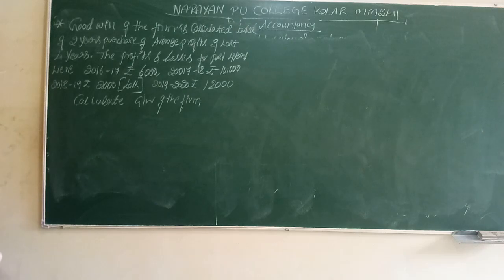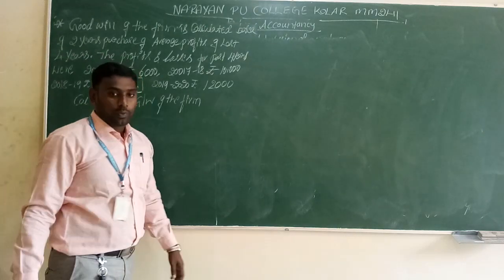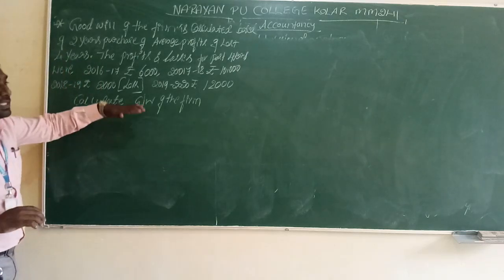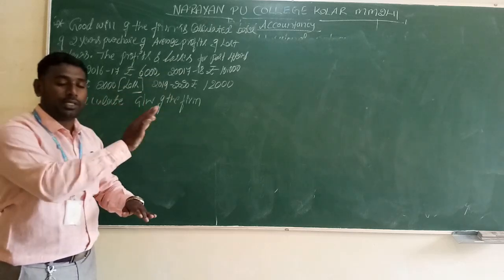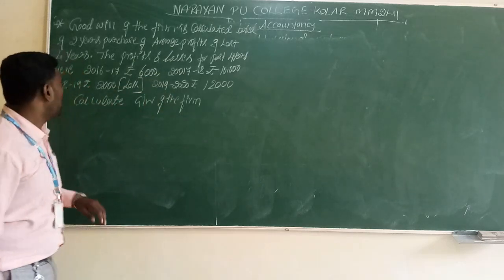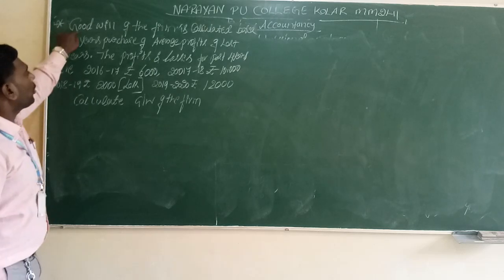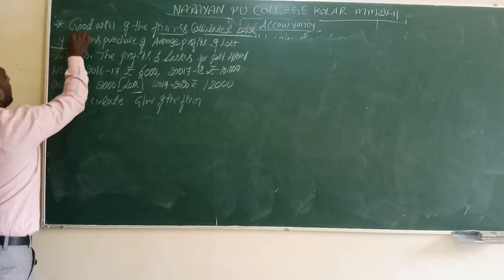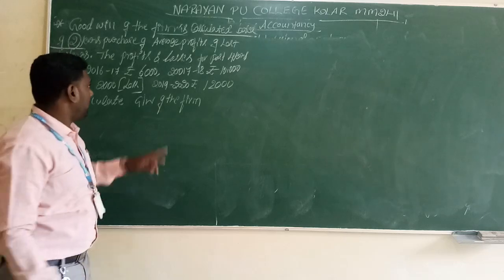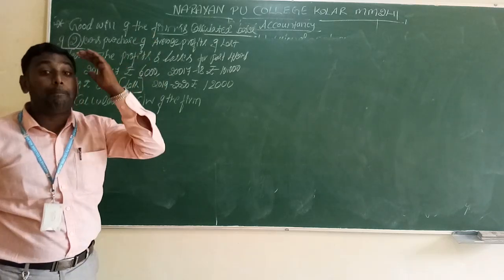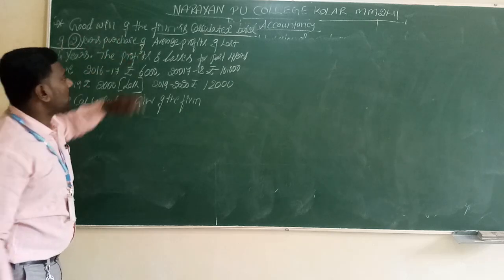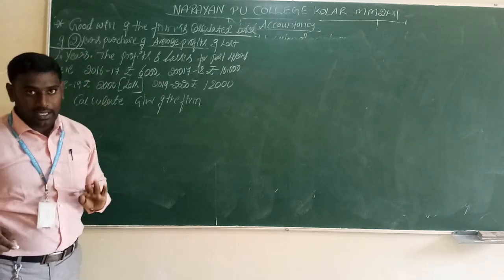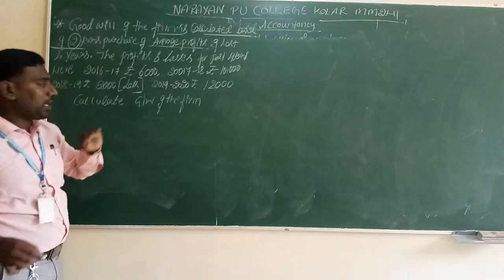So this is the question. With the help of this question, we have to calculate the goodwill. First, we have to see what is available in the question, whether it is sufficient to make the solution or whether we have to take extra steps for the calculation. So first, we have to read the question carefully. Goodwill of the firm is calculated based on 2 years purchase of average profit of last 4 years, as given. Based on this we have to calculate the goodwill.